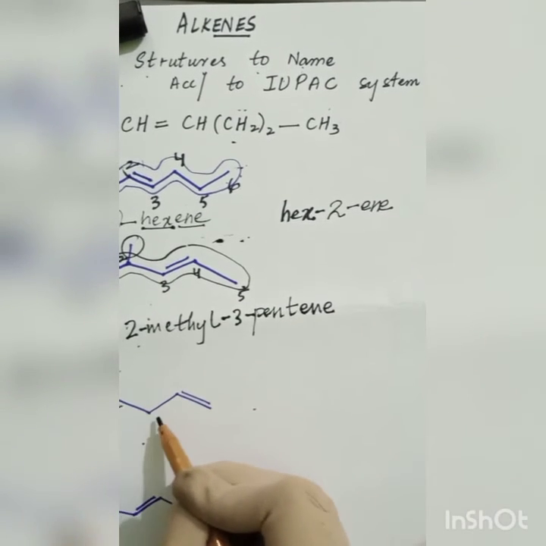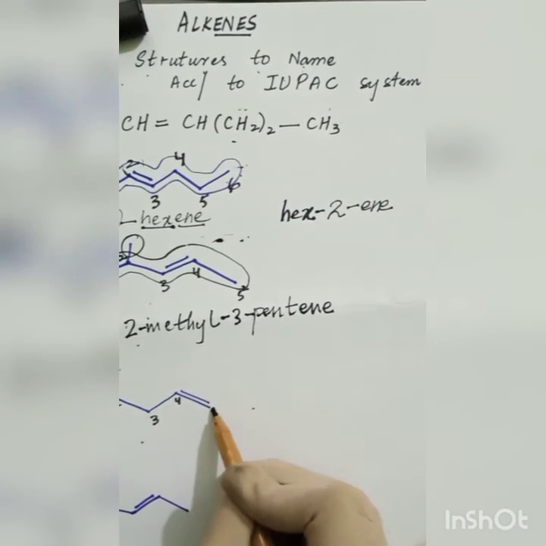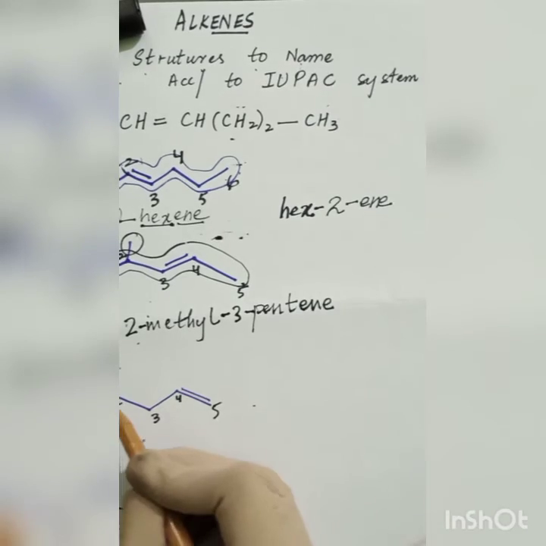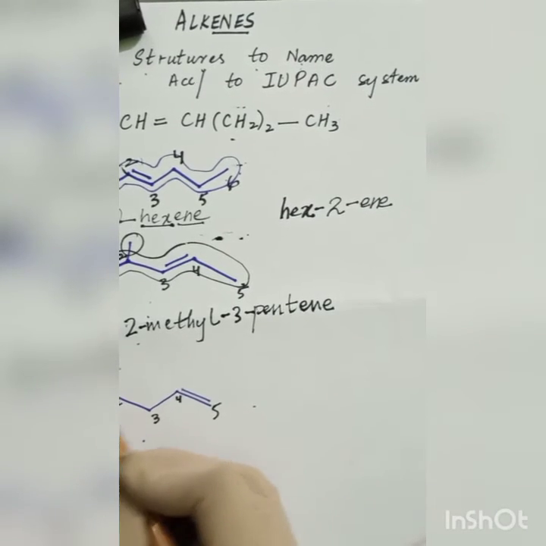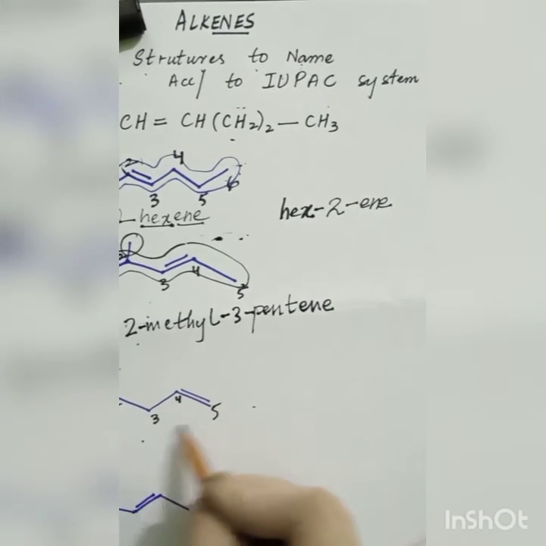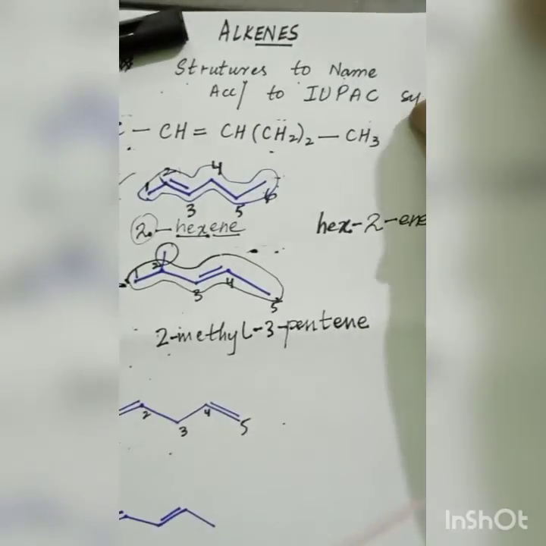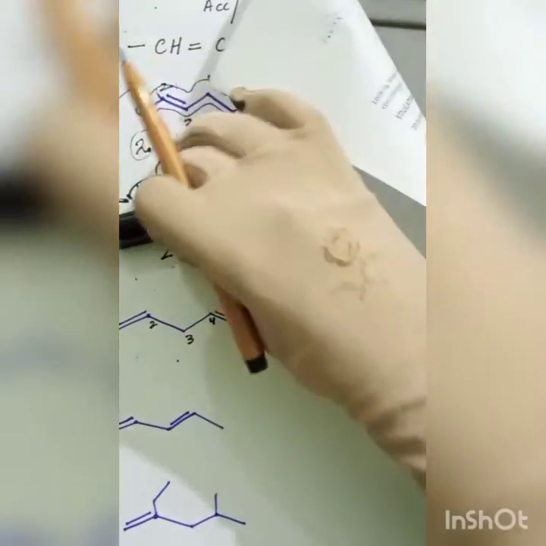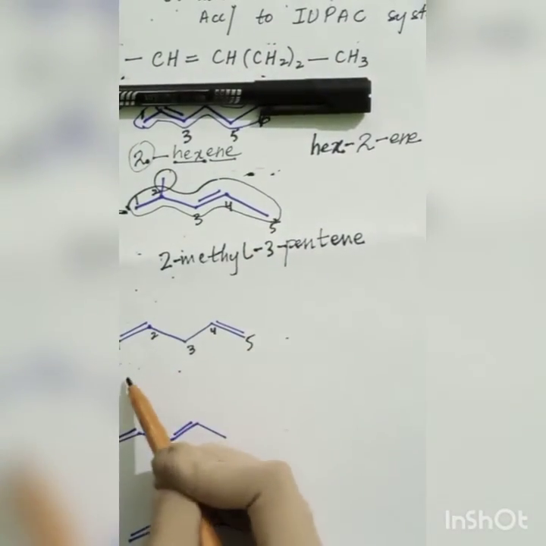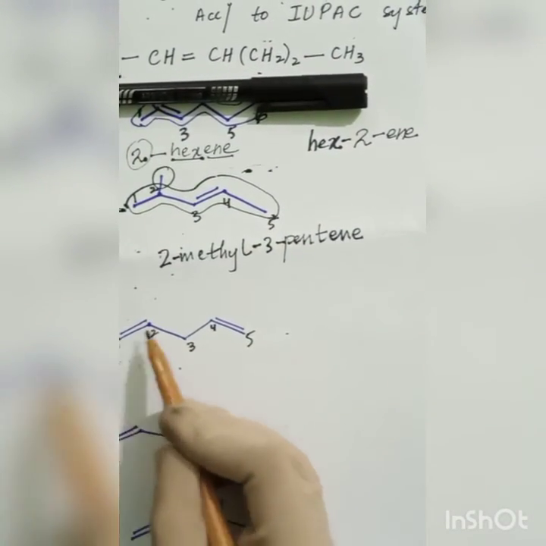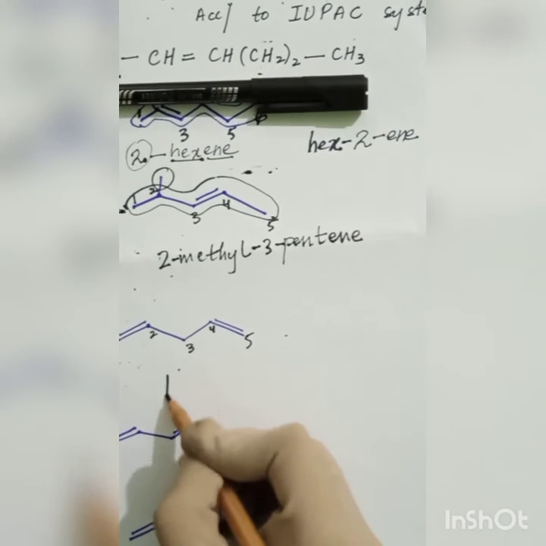Now, the third. 1, 2, 3, 4, 5. Why am I numbering from there? I can also number from the other side, because both of these alkenes are present at equal positions. So I am writing this as 1, 2, 3, 4, 5, pent.